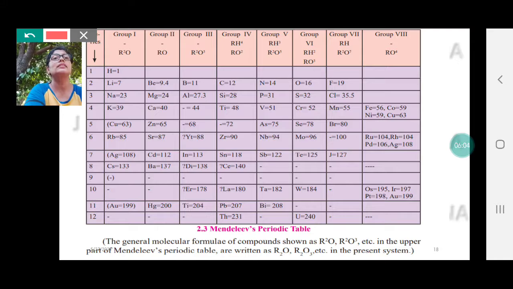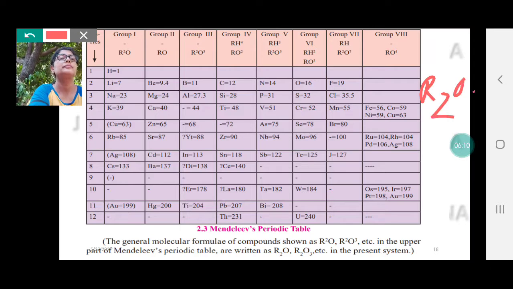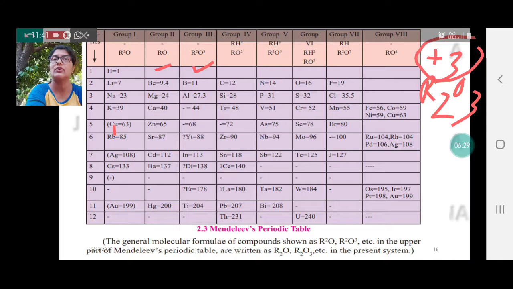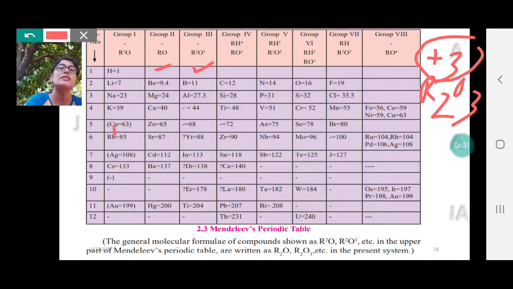So now for the group 3 elements, you will get the formula R2O3. That means the valency of oxygen is 2, cross multiplied, and the valency of R is now +3. That means they have 3 valence electrons. If you notice, all group 1 elements had 1 valence electron, group 2 elements had 2 valence electrons, group 3 elements have 3 valence electrons. Therefore it forms an ion R+3.